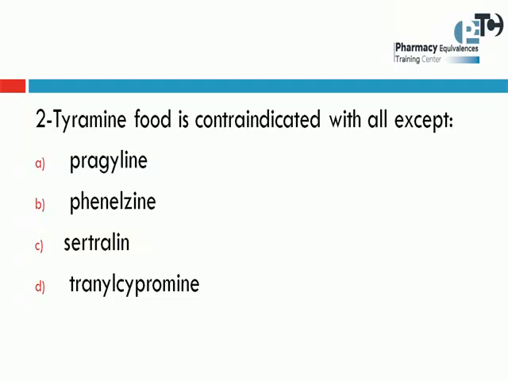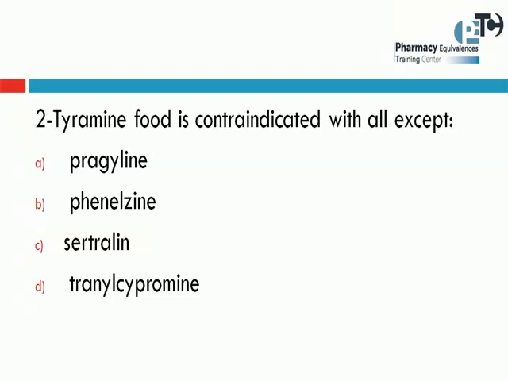All of us know that tyramine food or foods containing tyramine is contraindicated with all drugs which are MAO inhibitors, or monoamine oxidase inhibitors, because those drugs inhibit the monoamine oxidase enzyme, and the effect of this enzyme is a decomposition of norepinephrine or epinephrine or dopamine, so that when we inhibit this enzyme, the concentration of norepinephrine or epinephrine increases in the blood and leads to hypertensive crisis.